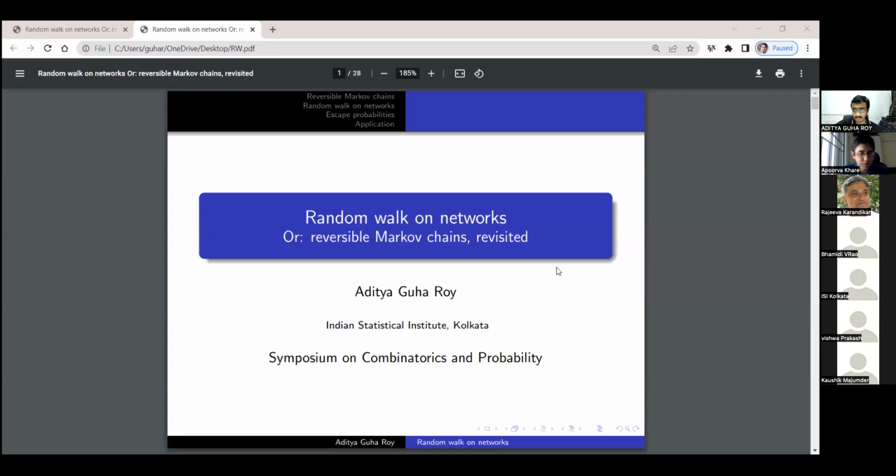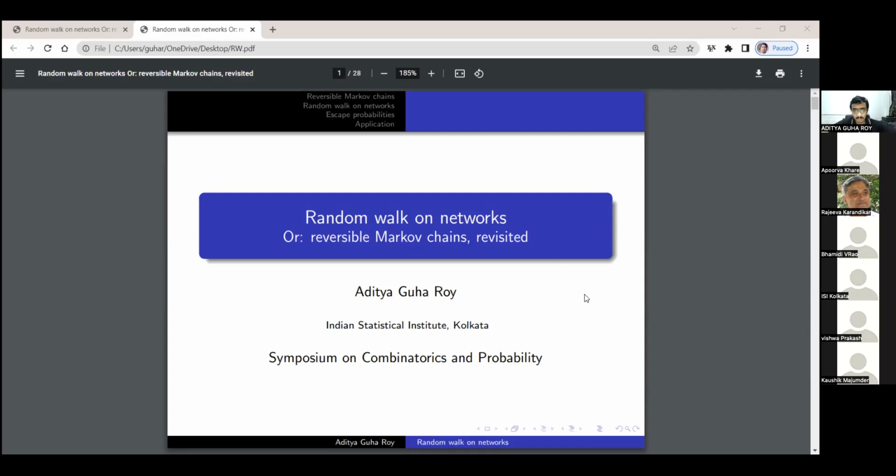Yes, so today I'll be speaking of random walks on networks, which can be rephrased as reversible Markov chains revisited, because these are essentially reversible Markov chains. The class of reversible Markov chains and the class of random walks on networks are essentially the same, but viewing a reversible Markov chain as a random walk on a network is beneficial for quite a few reasons, and we shall see one of them today.